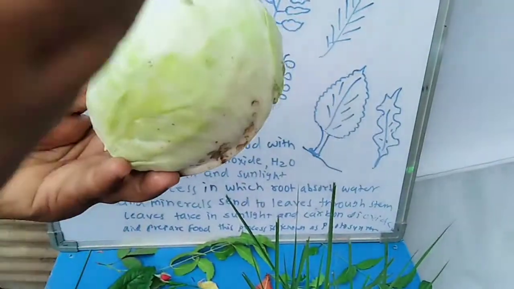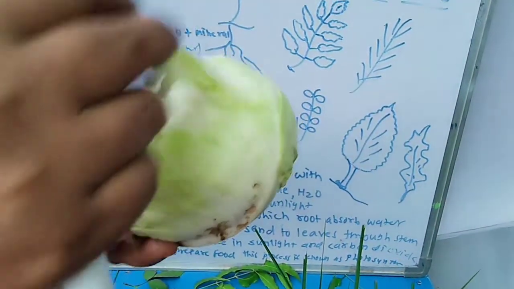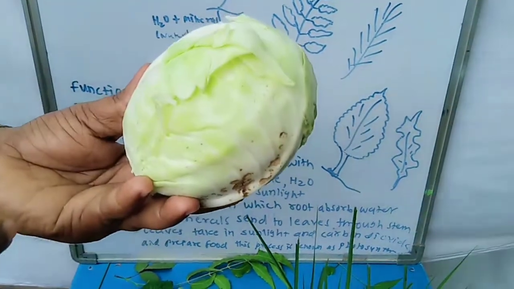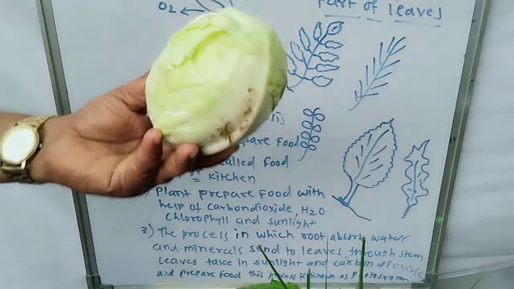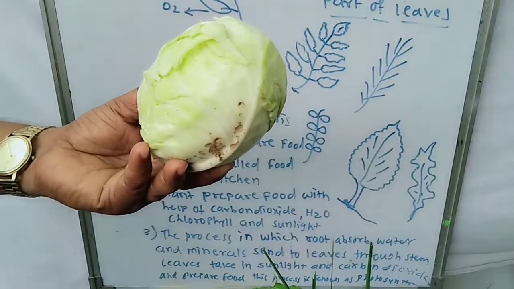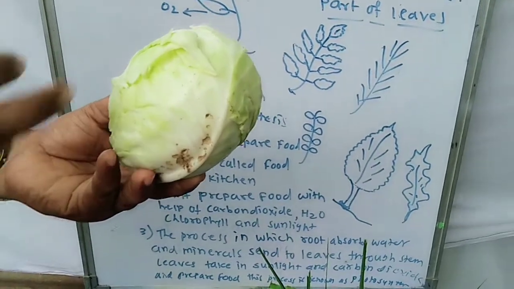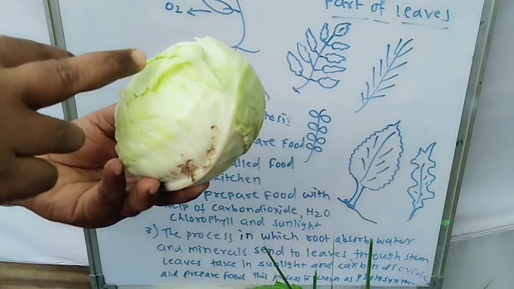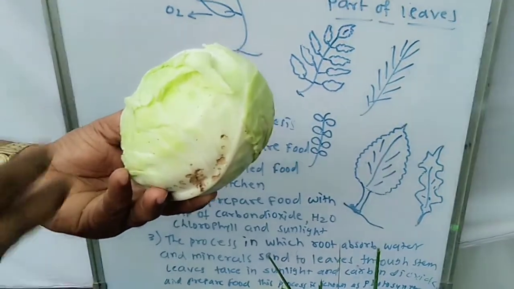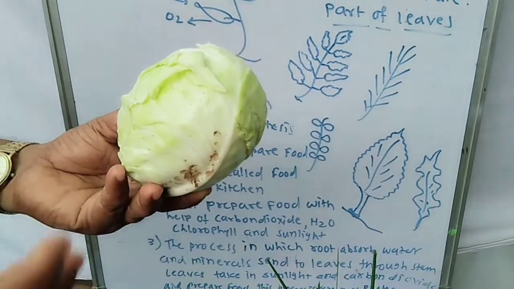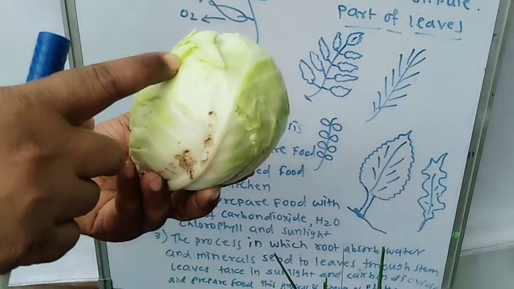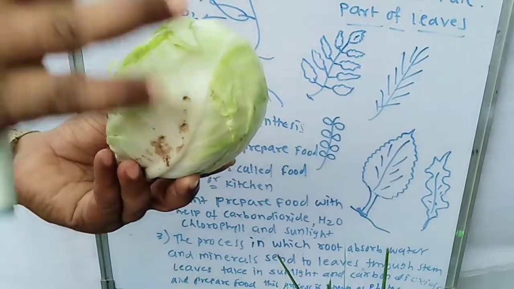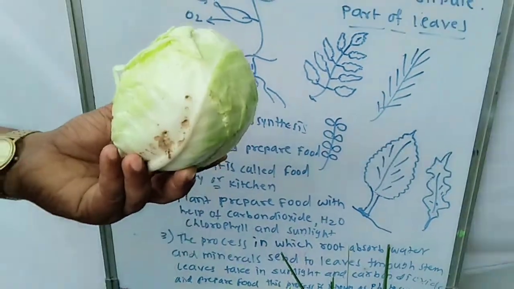And we eat the leaves of the cabbage as food. We also eat the leaves of the methi, that is called fenugreek, then the spinach and many other plants. So storage of food is also a function of the leaves.